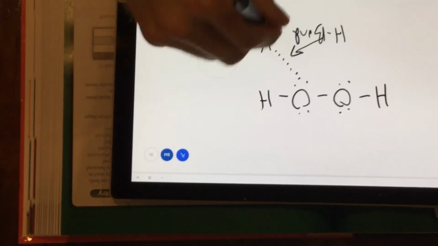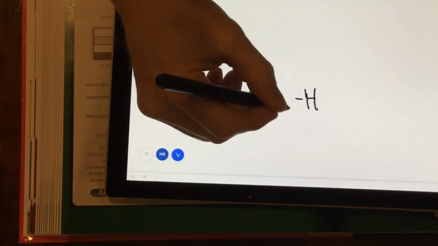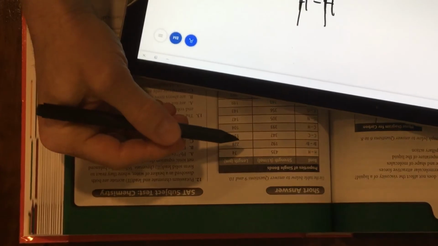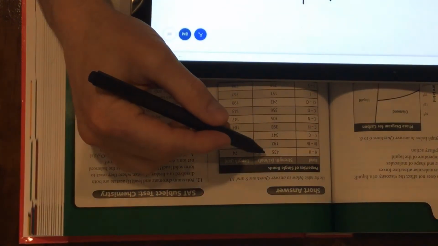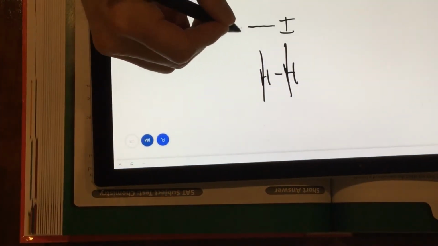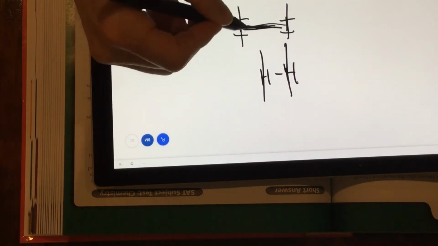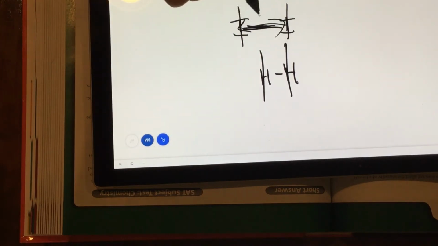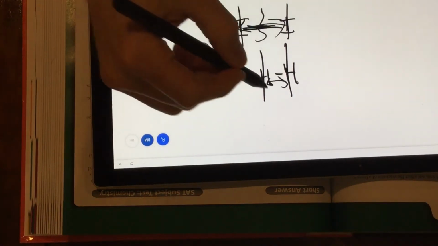if we take the example of H bonded to H, and let's say the distance is from here to here. That's 435, the strongest one. And then the weakest one is I, and that's the longest. So if we had I bonded to I, from here to here, that's a longer distance, so it would be easier to break that. H to H is a shorter distance, harder to break.